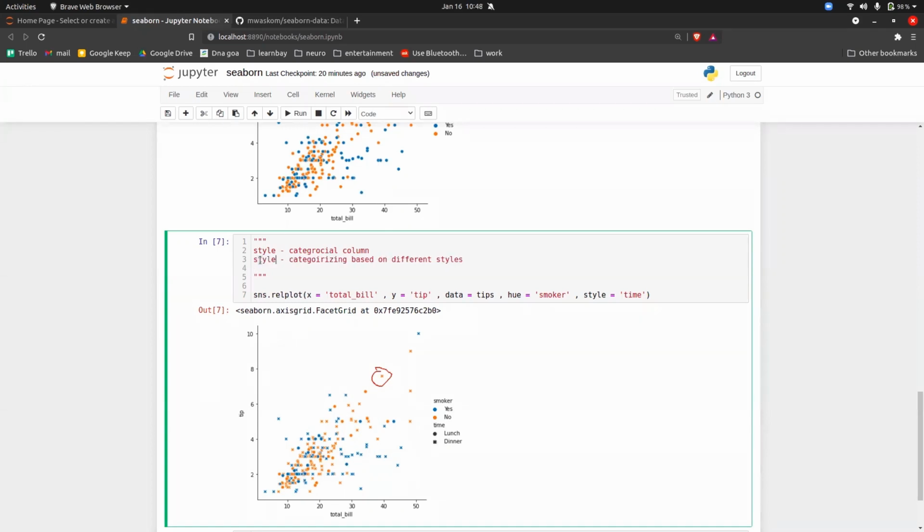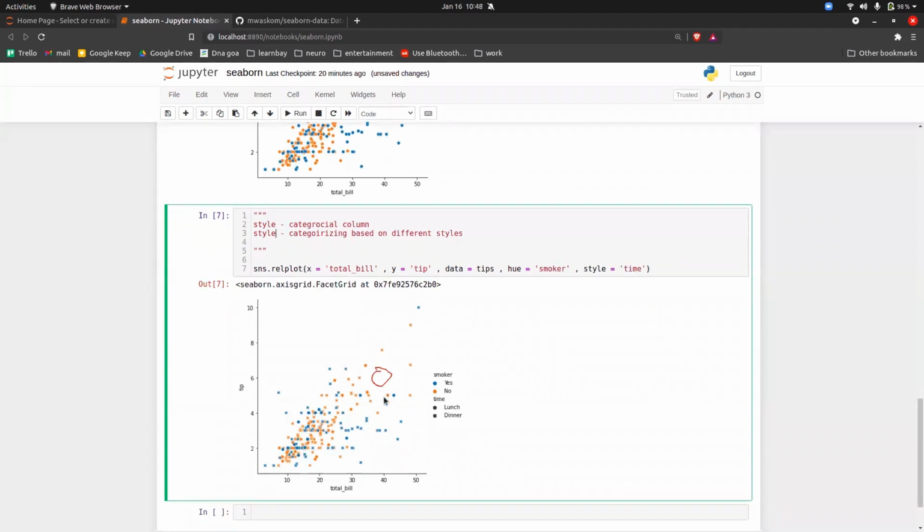So now I am representing 4 information at a time here. It is not 2, it is not 3, it is 4 information at a time. For example, if we talk about this particular person, this person paid a total bill of 40. He paid a total tip of around 7 point something. He is a non-smoker and he came for a dinner. So you are getting 4 information at the same time. That is what a relational plot is all about.